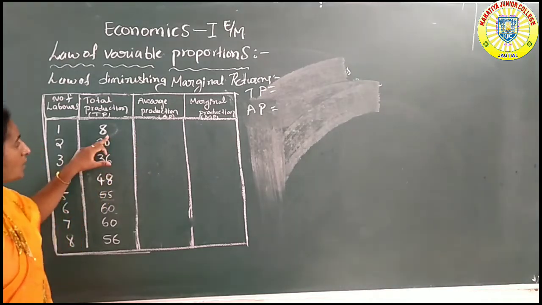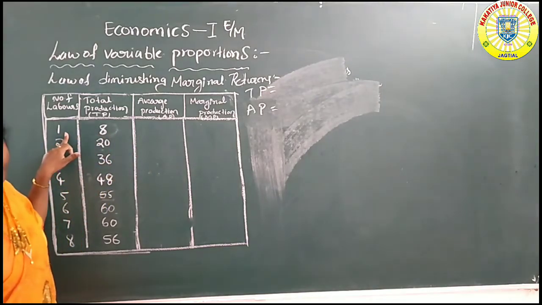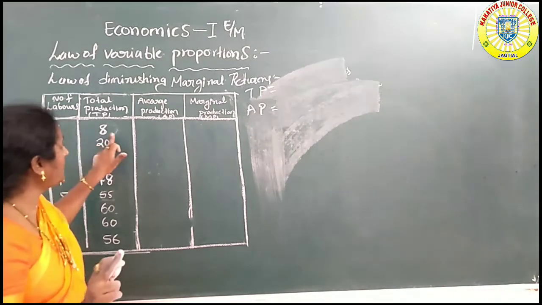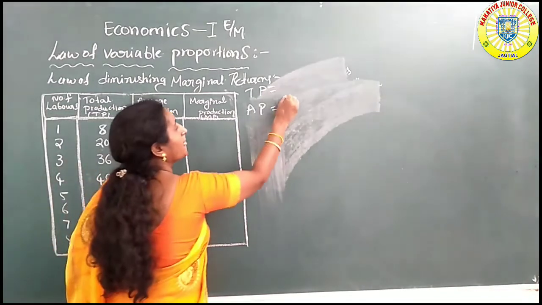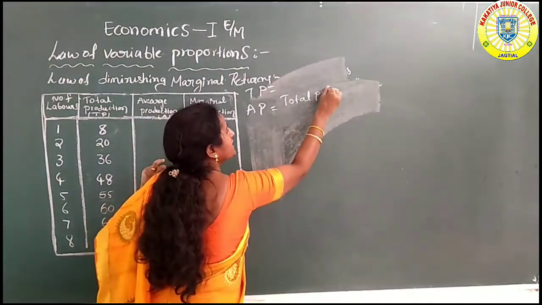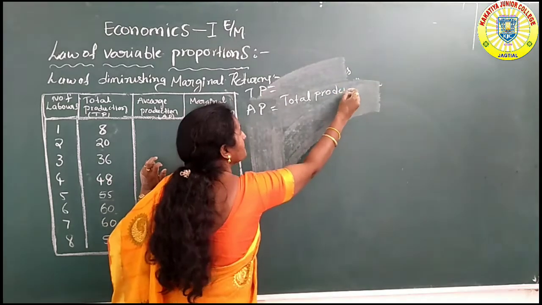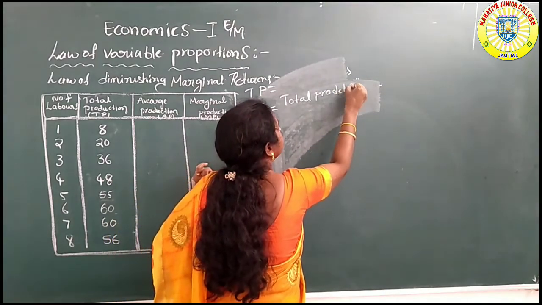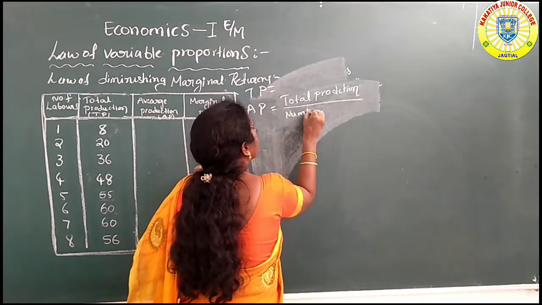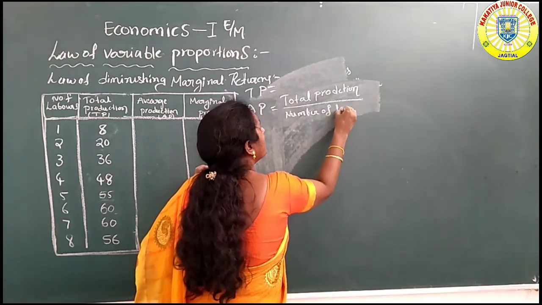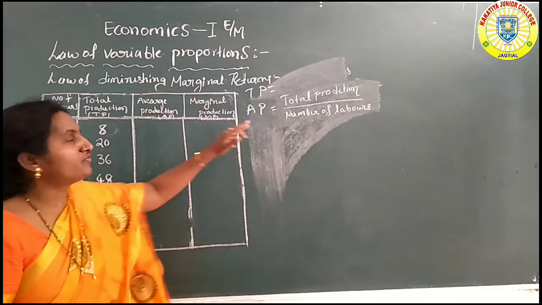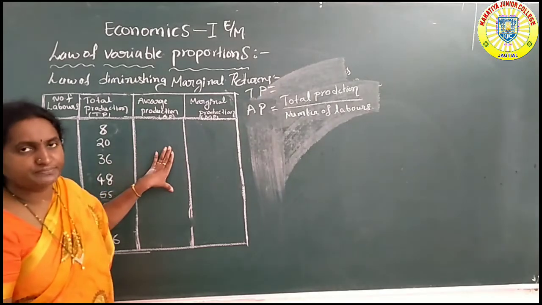It is the total production divided by the number of labors. This is the formula to find the average production.